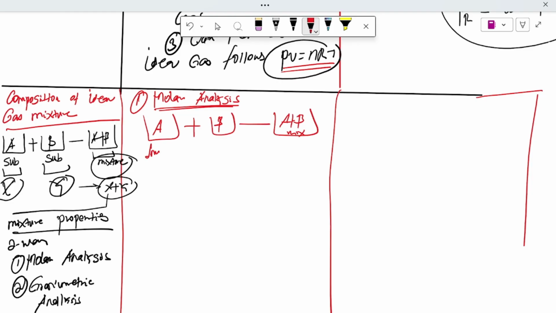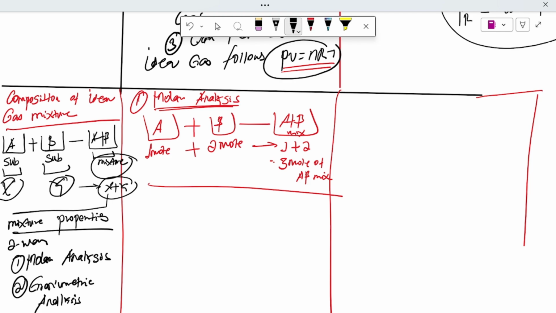One mole of substance A mixed with, let us say, 2 moles of substance B gives the summation of the two substances' moles: 1 plus 2 equals 3 moles of the AB mixture. This analysis we call a molar analysis.